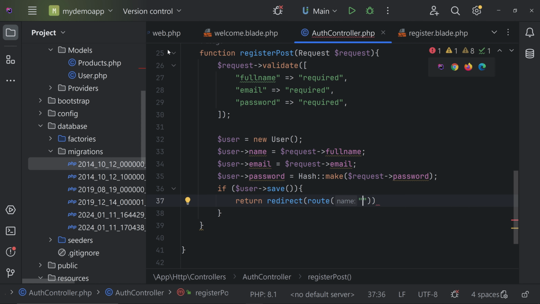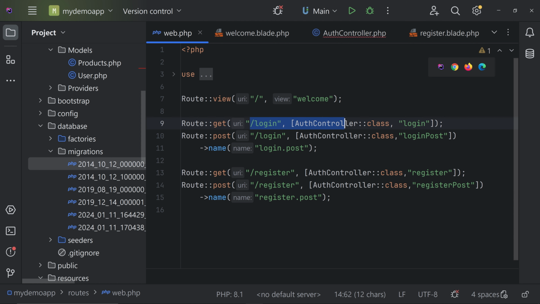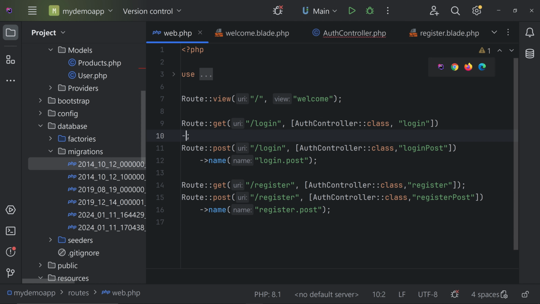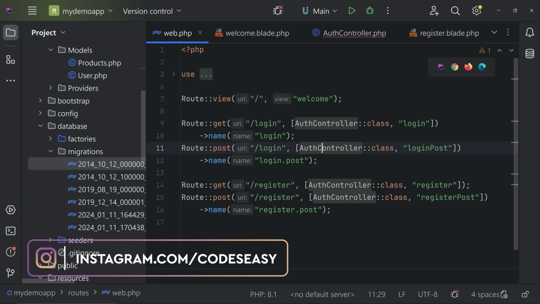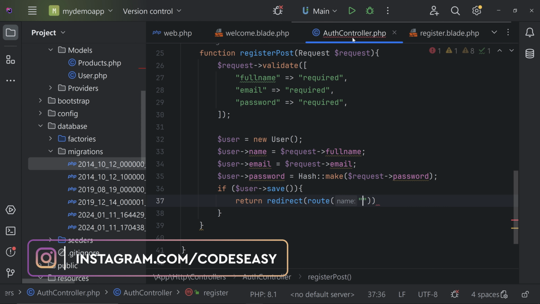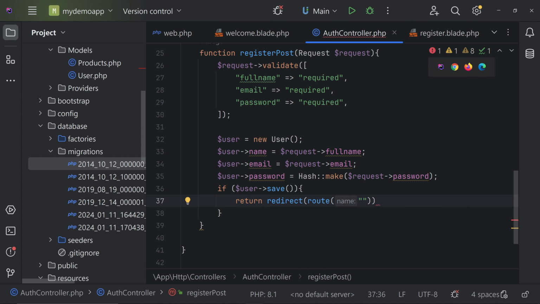We haven't given the name for the login get, so we can give it here. Give the name login, that's it. So the name for the get method is login and the name for the post method is login post. Let's go to our controller here and call the route with the name, that is login.